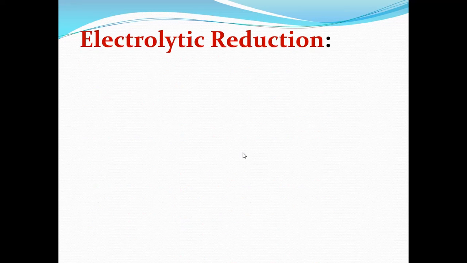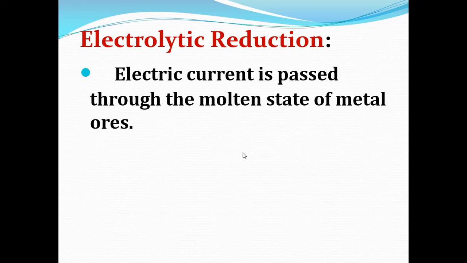What is meant by electrolytic reduction? In this process, electric current is passed through the molten state of metal ores. Molten state means the metal starts to melt; that state is called molten state.